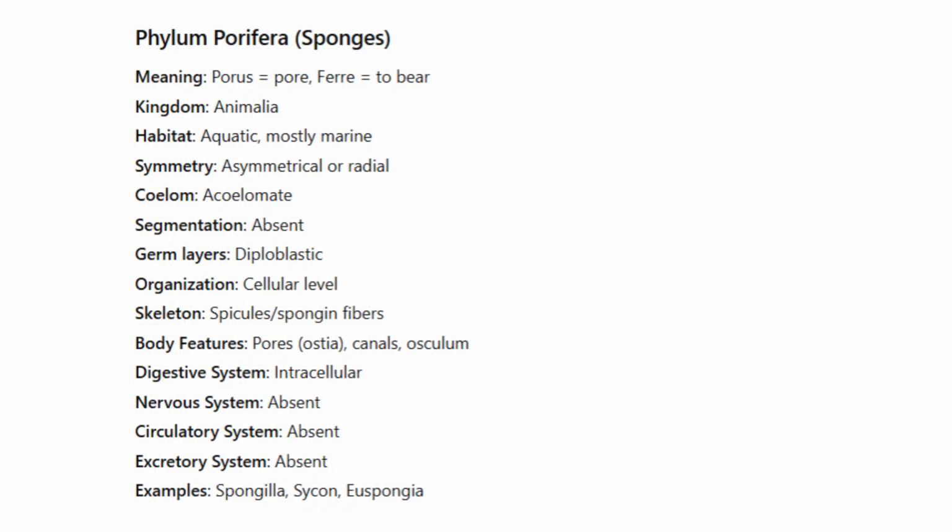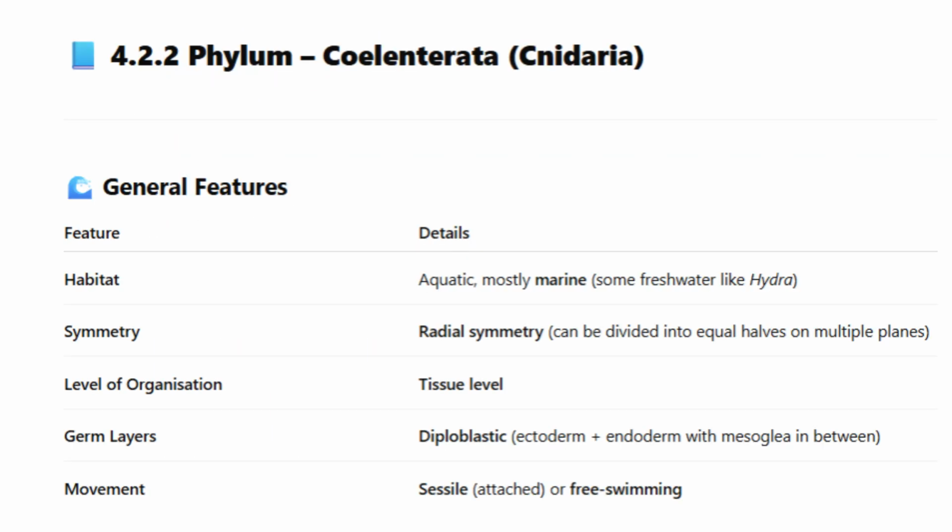Skeleton: spicules or spongin fibers. Body features: pores, ostia, canals, osculum. Digestive system: intracellular. Nervous system: absent. Circulatory system: absent. Excretory system: absent. Examples: Spongilla, Sycon, Euspongia.